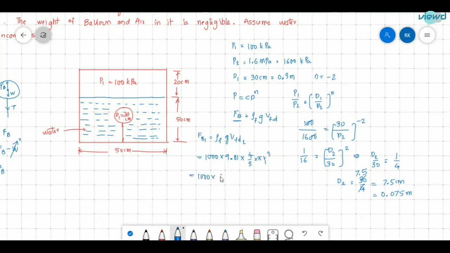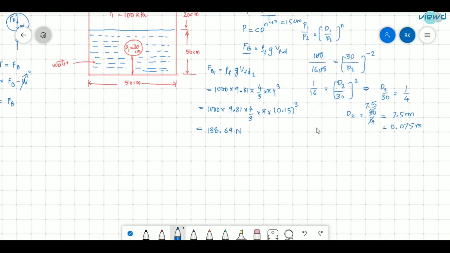So 1000 into 9.81 into 4 by 3 into pi into the radius. The initial diameter is 30 centimeter, so the radius is 15 centimeter, which is 0.15 meter. If I solve this, we get the initial buoyancy force as 138.69 newtons.